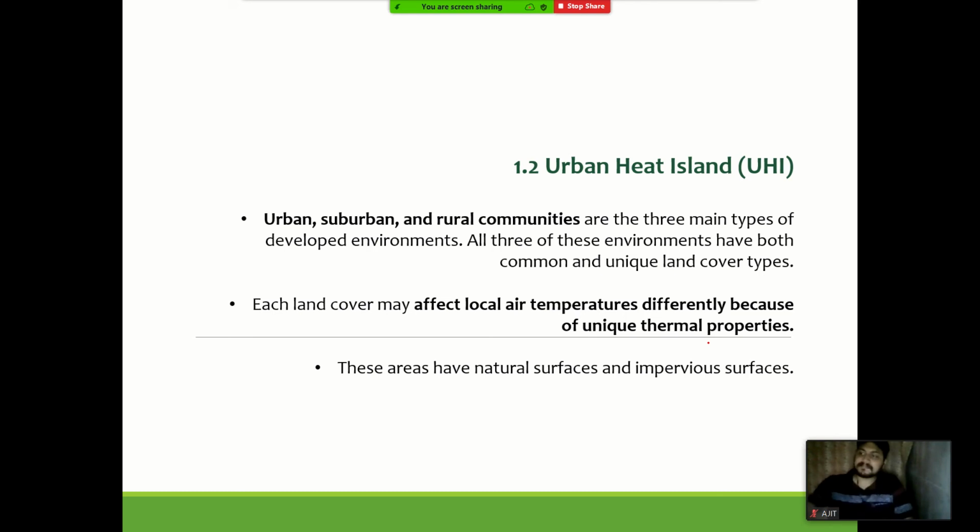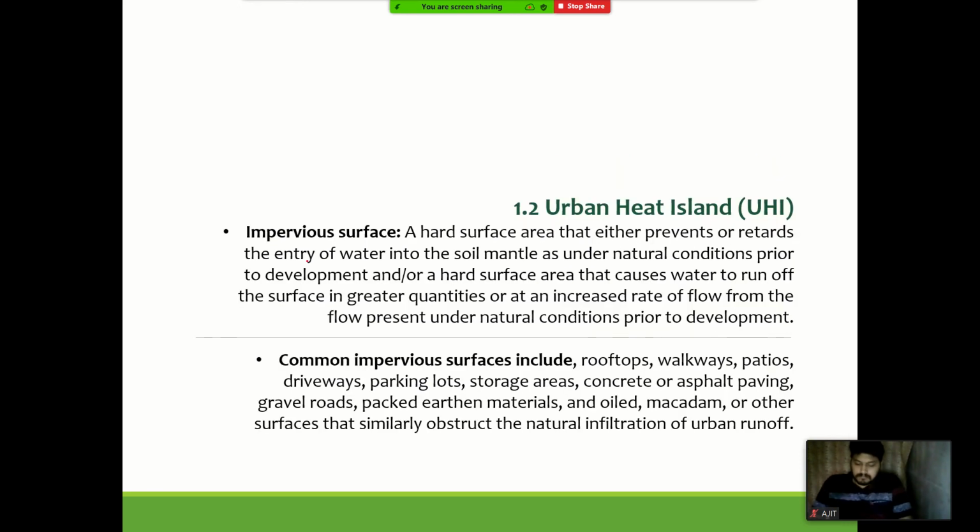The impact of a paved surface is different from that of an unpaved surface. Impervious surface is a hard surface area that prevents water from going into the soil, and as a result,